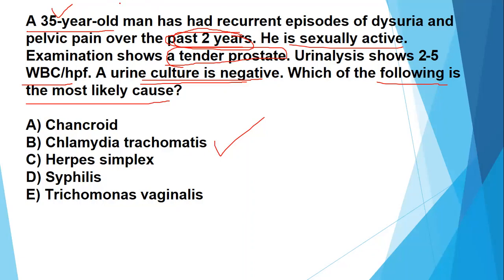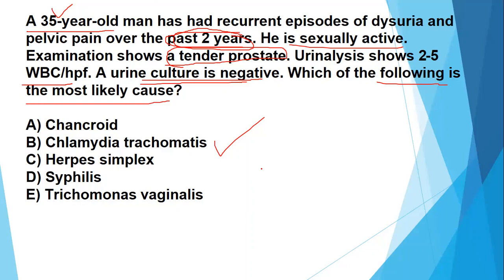So this patient is having symptoms for 2 years, and obviously by the end of 2 years, the primary syphilis would result in secondary syphilis and tertiary syphilis, and it would involve the cardiovascular system and also nervous system. And this patient is not having any cardiac or CNS involvement, so you can rule out syphilis too.